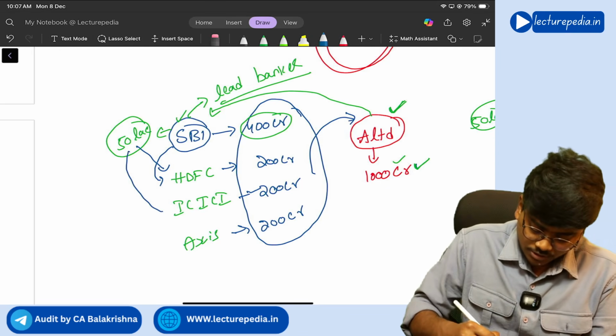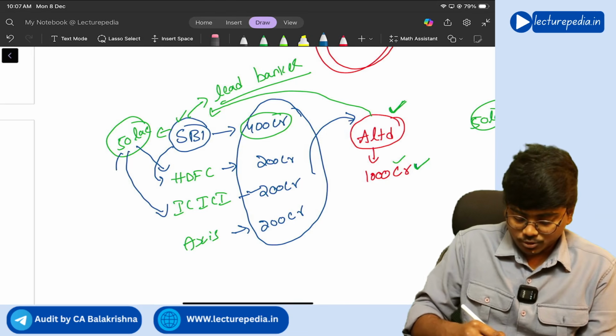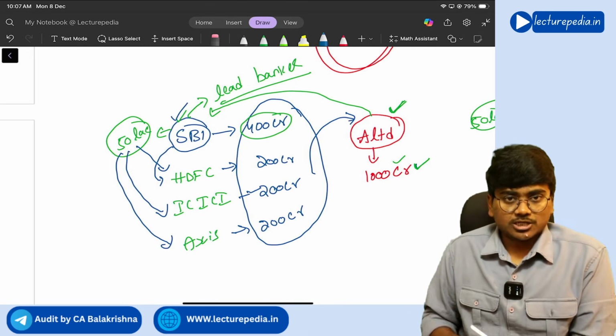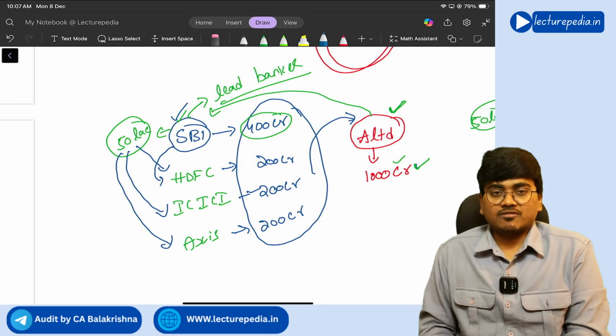Whatever portion belongs to ICICI, that has to be given. Whatever portion belongs to Axis, that has to be given. And the remaining EMI, SBI Bank has to keep. This is the procedure, how it will work.